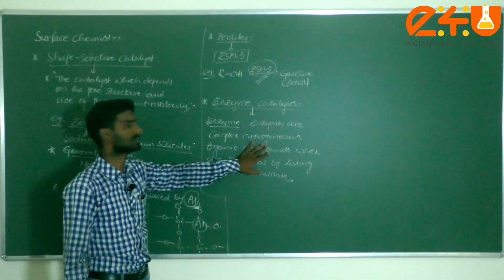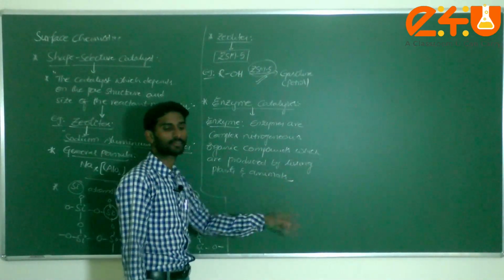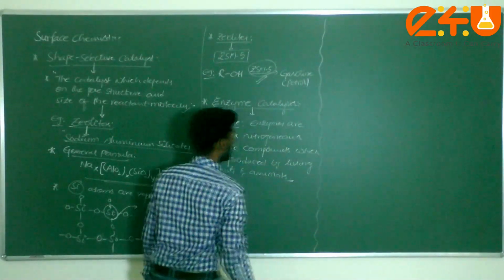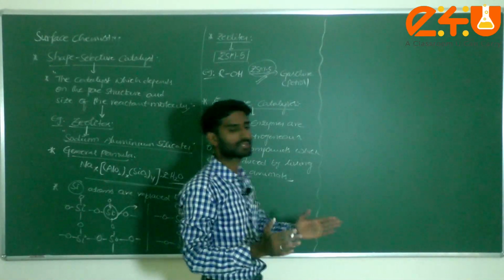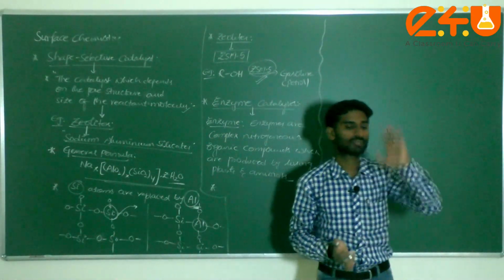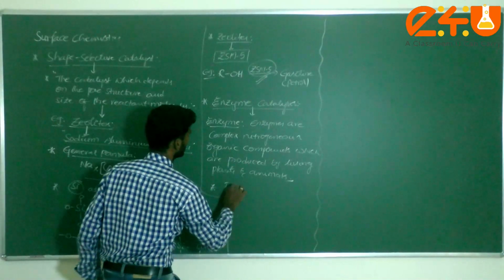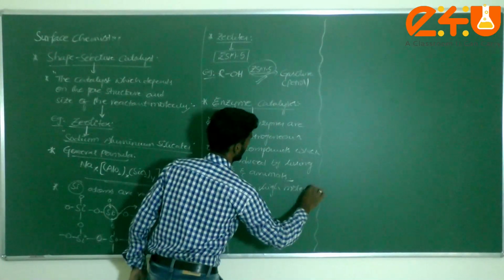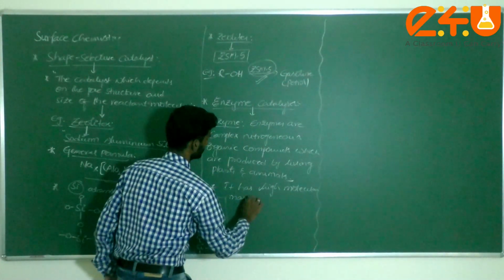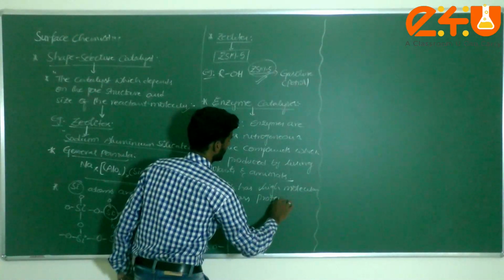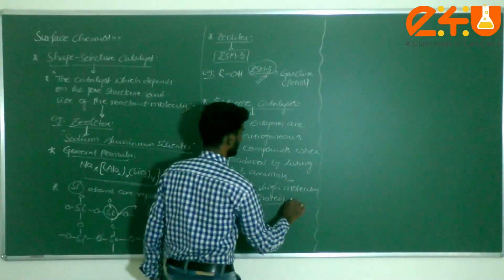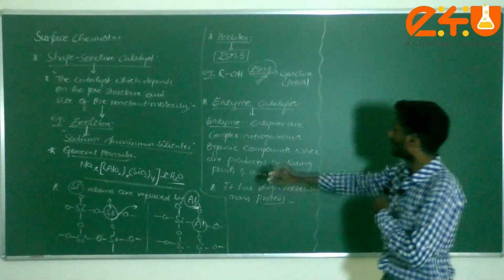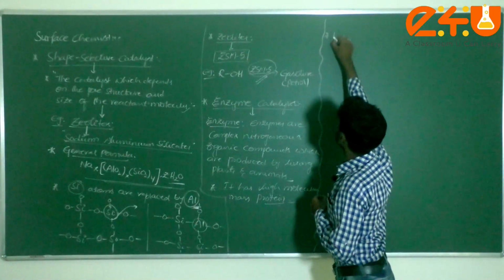Enzymes are the complex nitrogenous organic compounds which are produced by living plants and animals. Enzymes are very complex structures, and their molecular mass is very high, like a protein. This is very important. Next, the mechanism.